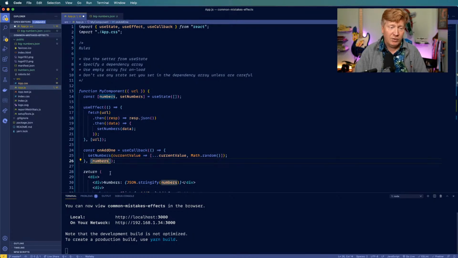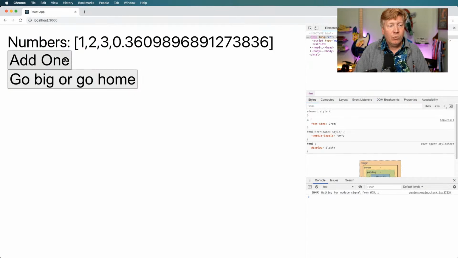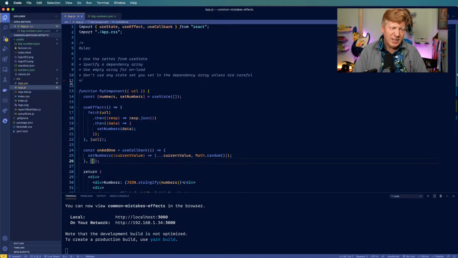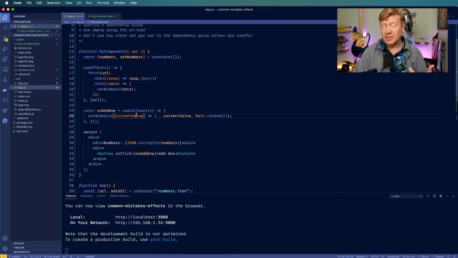And now it's telling me, hey, you've got this dependency and you don't actually need it. So I can get rid of that. And now it works. And something better in some ways is that this on add one is now evergreen. It'll work regardless of the state, because it just takes the existing state and mutates it. So that's kind of cool.